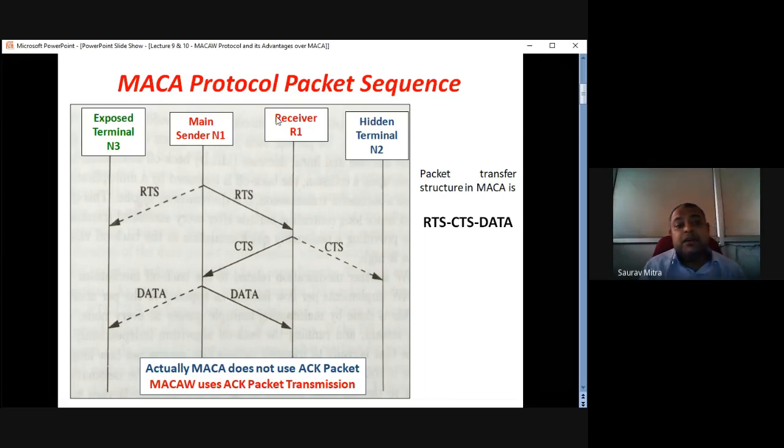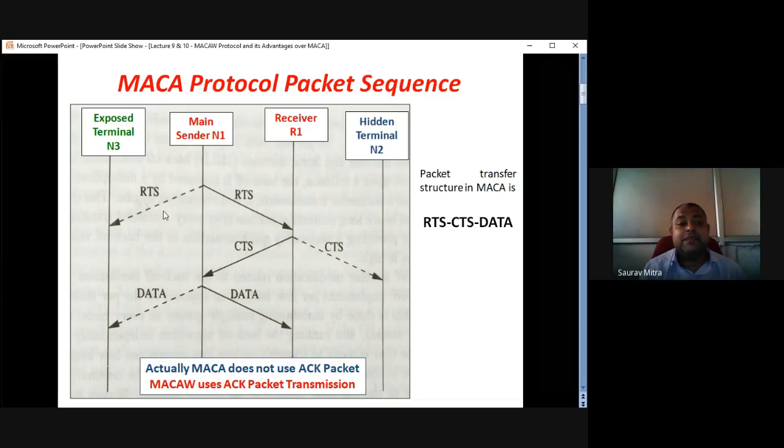Why? Because whatever N1 R1 communication goes on, first N1 sends the RTS signal to R1. The same signal reaches N3, because N3 is in communication range of N1. Whatever RTS signal is sent to R1, the same signal would go to N3 also. So this dashed line means this signal is not intended for N3, but it would reach N3.